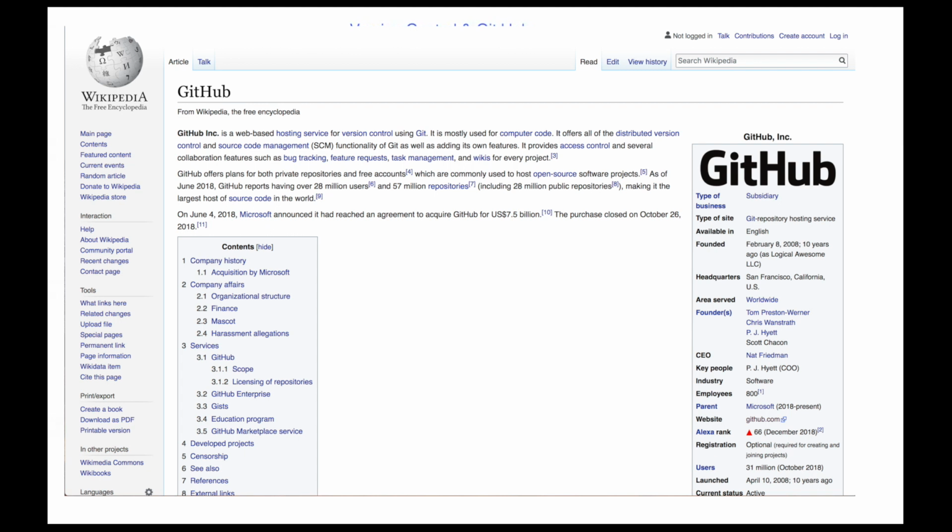Today we are going to talk about GitHub. I have opened the Wikipedia page and we'll see what it says, and then I will try to explain the way I understand Git. Okay, so basically when we talk about GitHub, it's a web-based hosting service for version control.